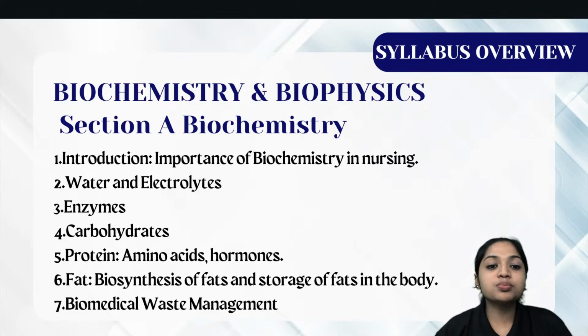Then unit number 5 is protein. So protein includes amino acids, hormones, etc. So in detail we will study about the amino acids and hormones. Then unit 6 is biosynthesis of fats and storage of fats in the body. So what is biosynthesis of fats? What are fats? How are these fats stored in our body? ಇದನ್ನ ನಾವು 6th unit ಅಲ್ಲಿ ಕಲಿತೀವಿ. That completely we study in 6th unit.